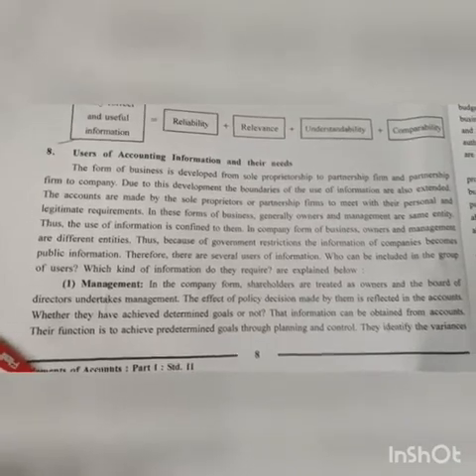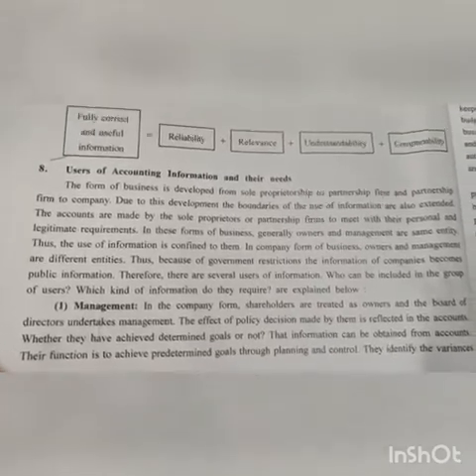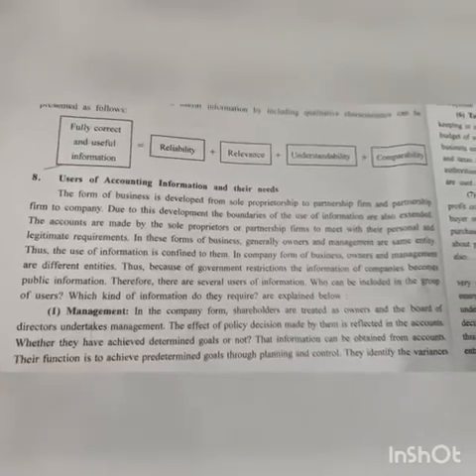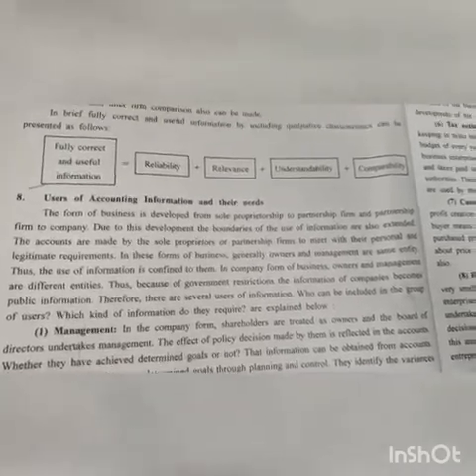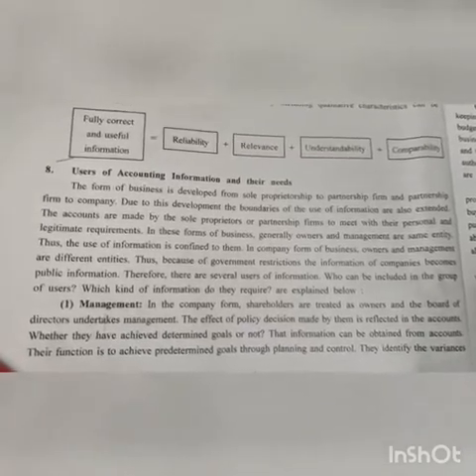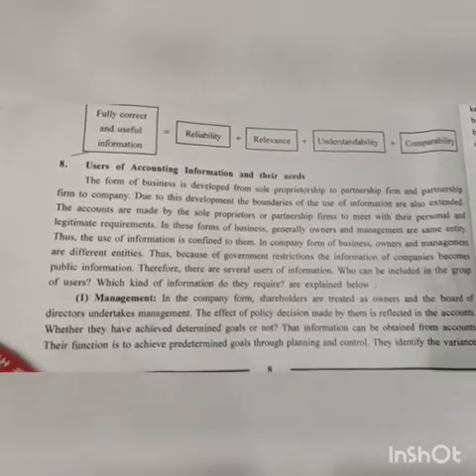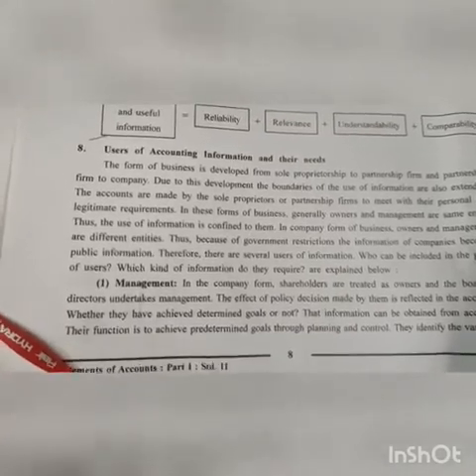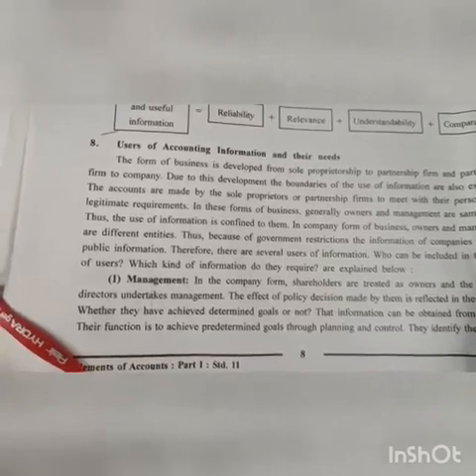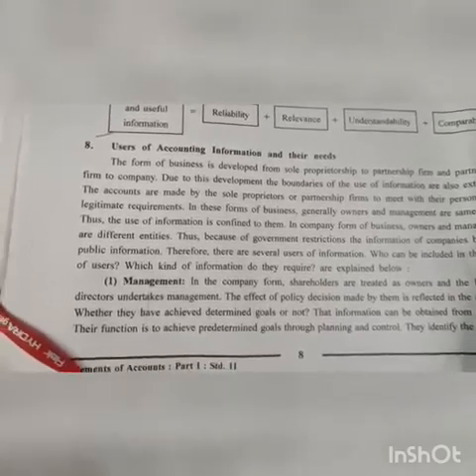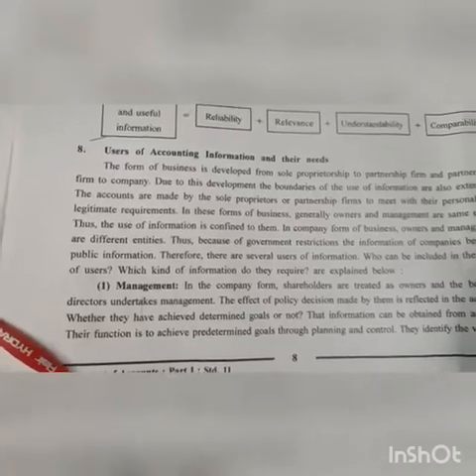Thus, because of government restrictions, the information of companies becomes public information. It means the company has to publish its annual report. What is there in the annual report? The balance sheet, trading account, P&L account, all that. They have to publicly issue all this information to the public.